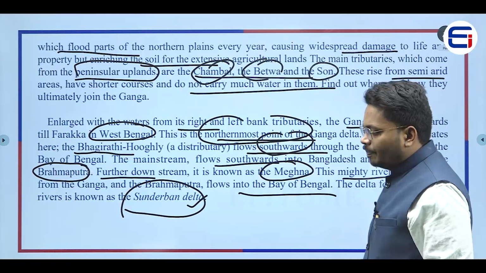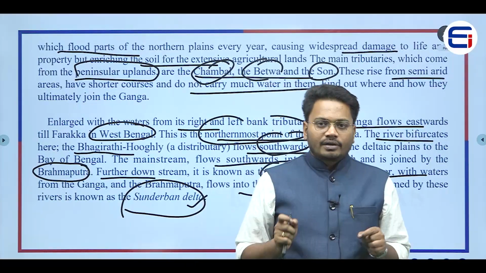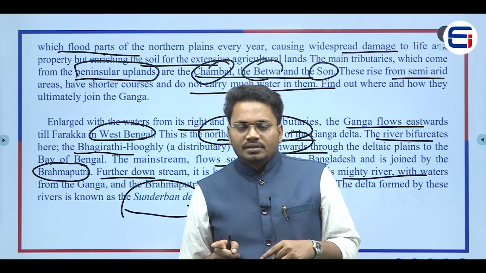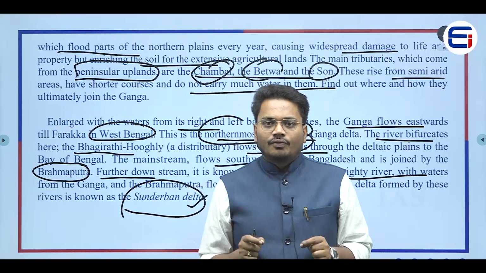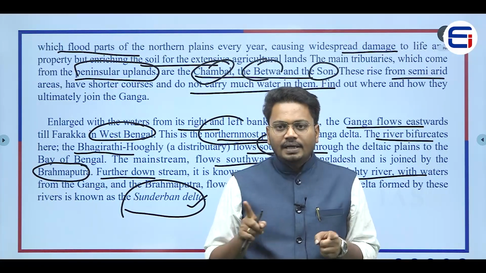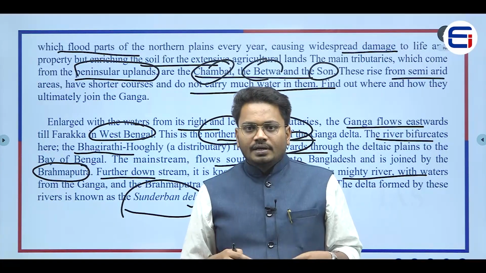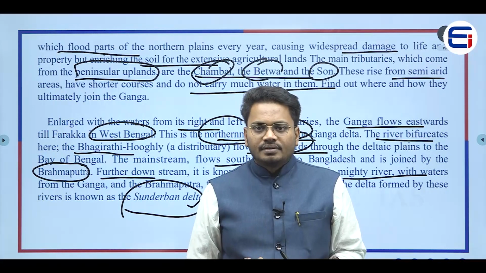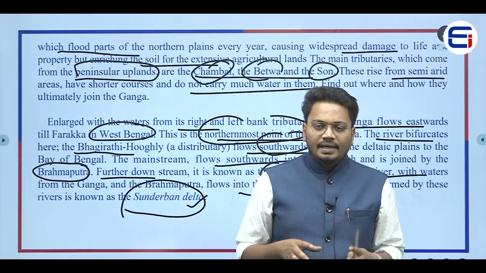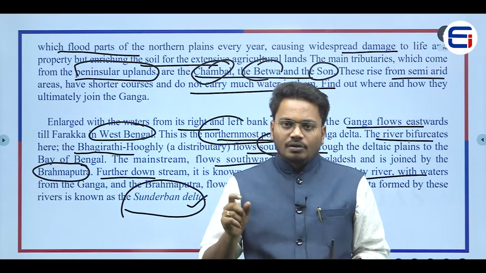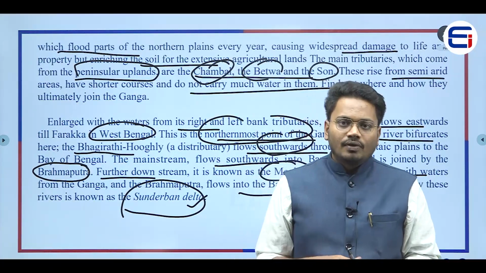Now what is meant by delta? A delta is a landform which is created near the confluence of a river with the sea, right? How does this delta form? A delta forms because of the depositional activity of the river. All the sediments are deposited at that place. Because of that, we can see the creation of a new land area. And this delta is very rich in alluvium,